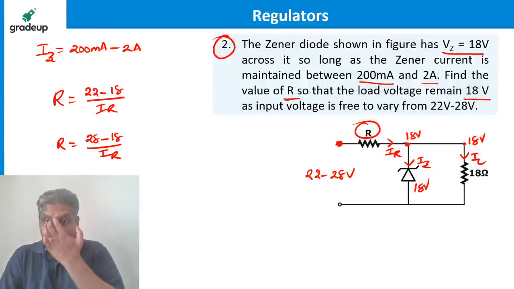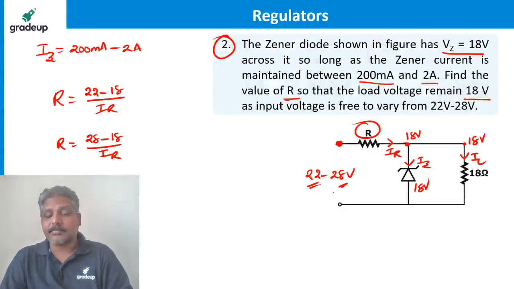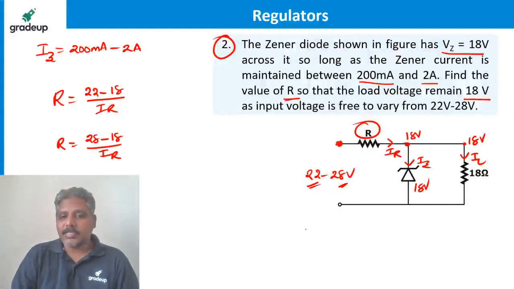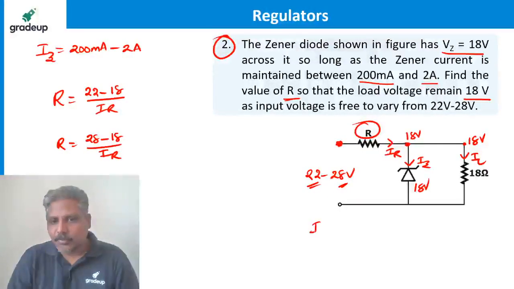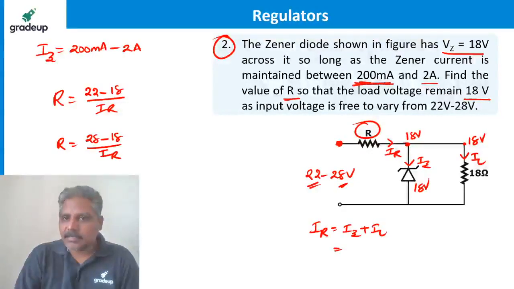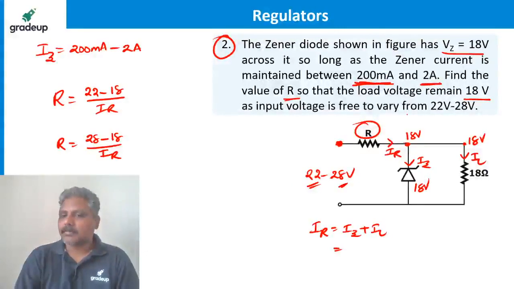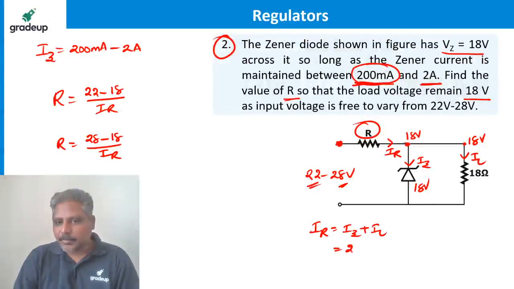This also I can write because input can be this or this. So now let's find what is IR. We know that IR is equal to IZ plus IL. What is IZ? IZ can be this or this. So I'll take this value, 200 milliampere,